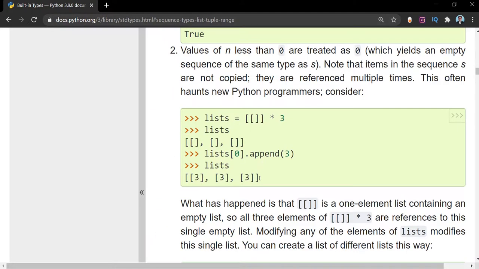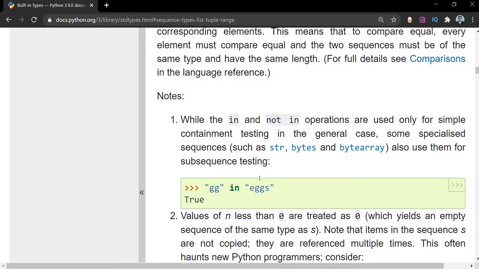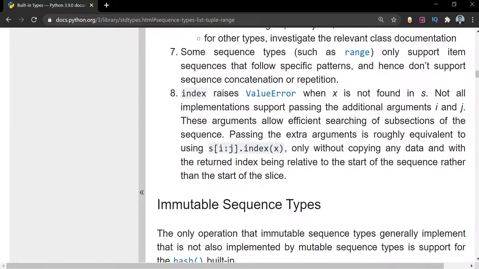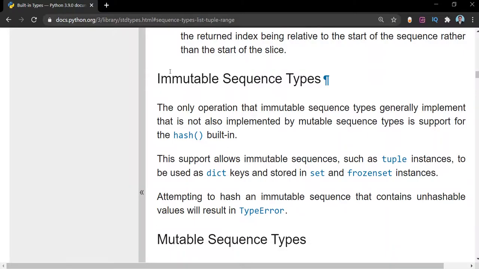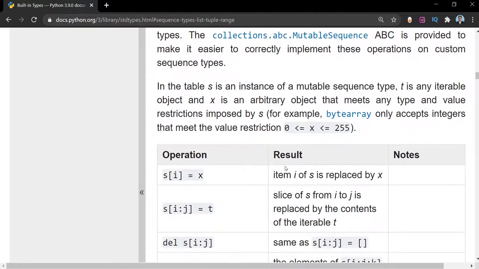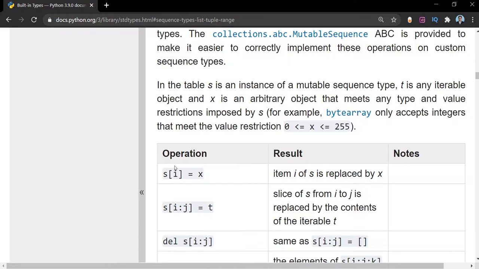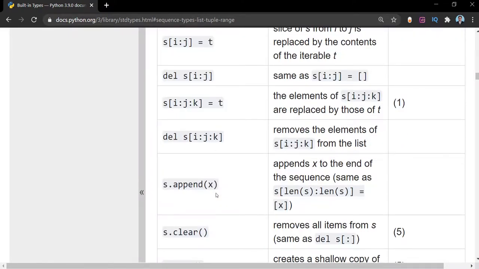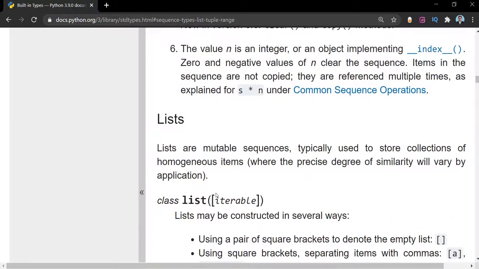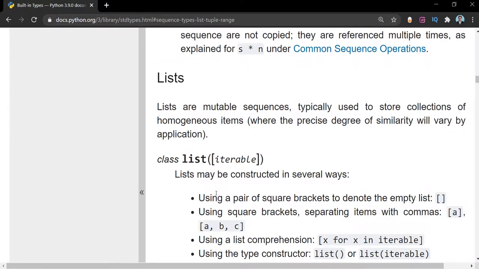If you scroll down a bit, they have shown some examples using lists. We are going to see that afterwards. But what I wanted to tell you is that these are the two types that we have taken: the immutable sequence type and the mutable sequence type. These are some of the operations that are supported by mutable sequence types. Some of them might be there in the common sequence operations as well. And if we scroll down, this is the point that I wanted you to focus upon.